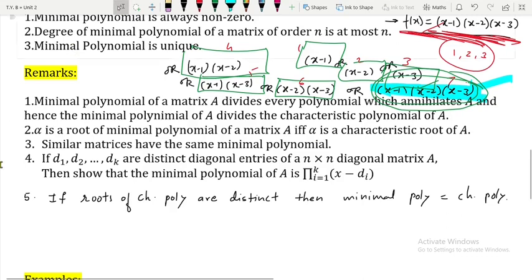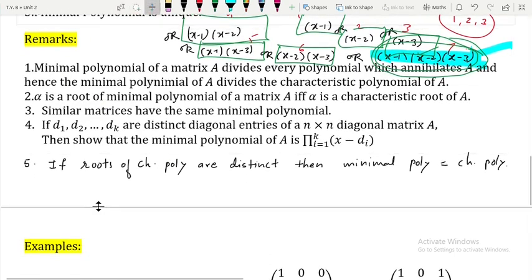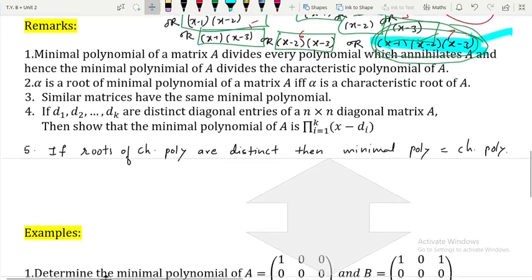Now the next one is very important. If d1, d2 up to dk are distinct diagonal entries of an n cross n diagonal matrix A, then the minimal polynomial is the product of x minus di, where i varies from 1 to k. So in order to explain this fourth note, I should give a few examples, then it will be clear.